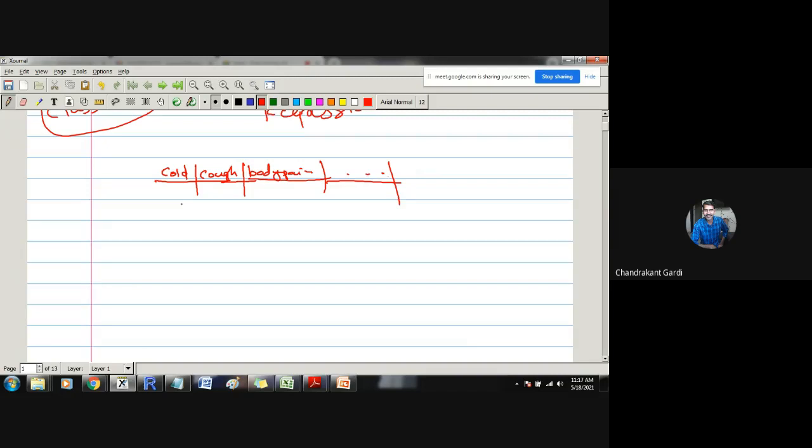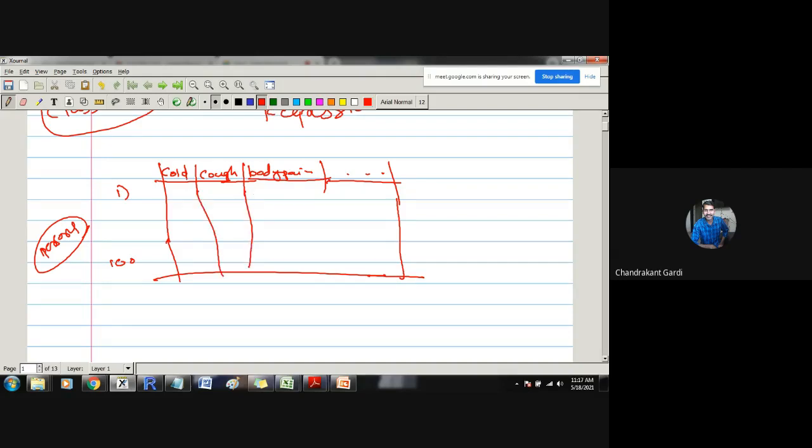Suppose there are 100 persons in a particular region, and we have collected data on all these attributes for these 100 persons, and we also have taken an RT-PCR test on those persons, and after that we have come up with COVID status. Some of these persons may be COVID positive, some may be negative.